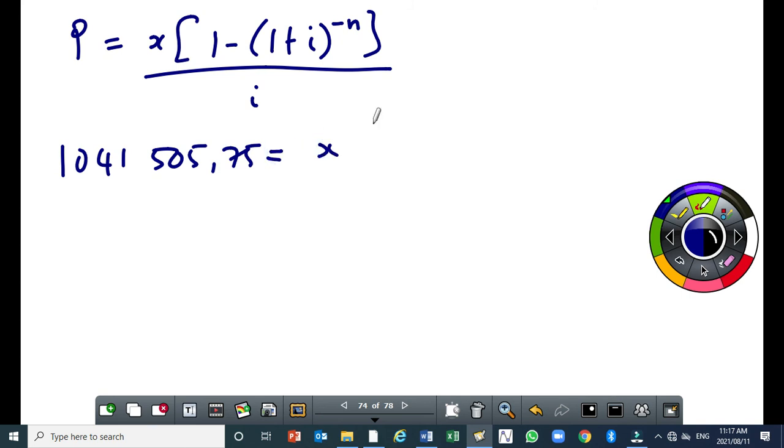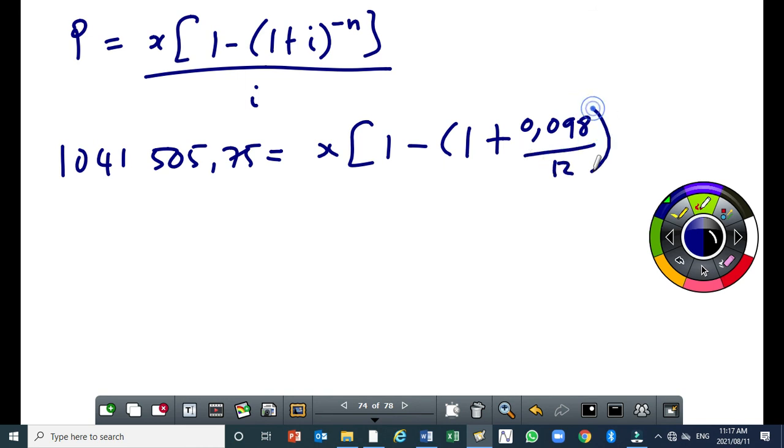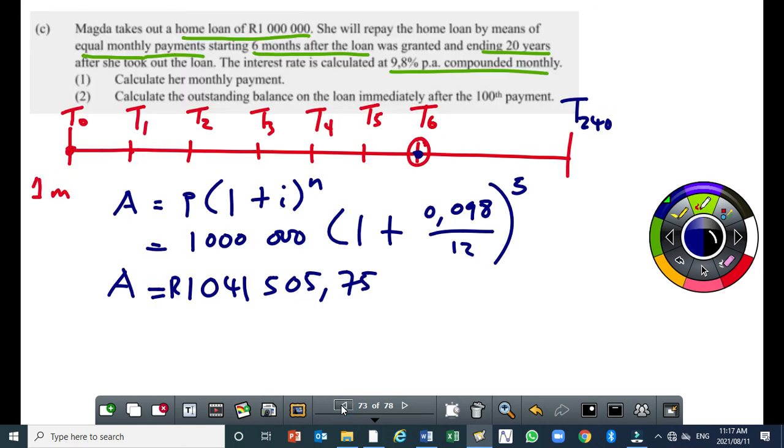The X, that's the one we want to calculate, times 1 minus 1 plus 9.8%, so that's 0.098 over 12, all raised to the power. Now, the question is, how many payments is she going to make? To get the total number of payments, if we are starting from T6 up to T240, what will be the total number of payments?